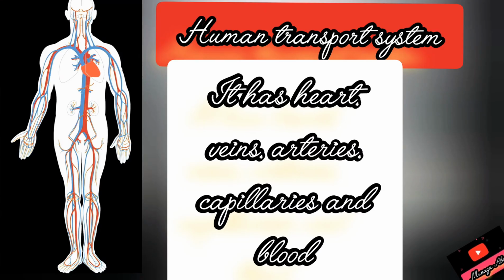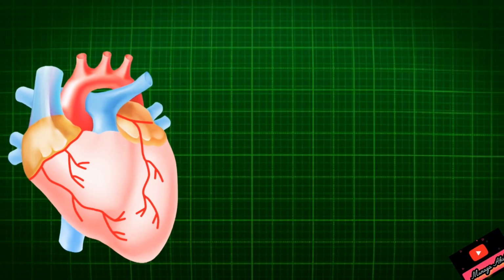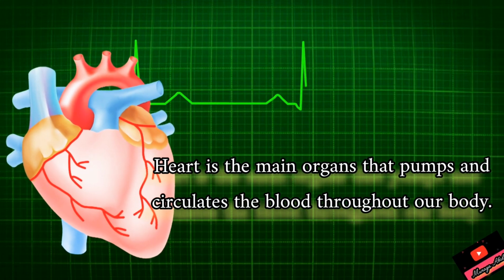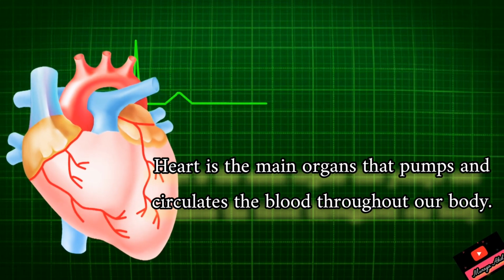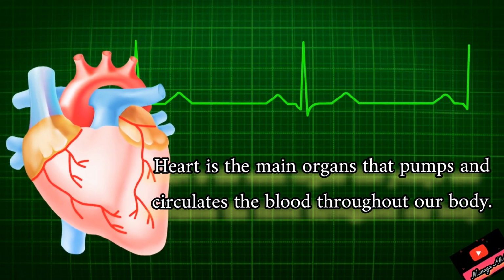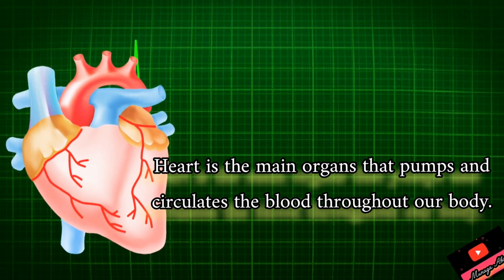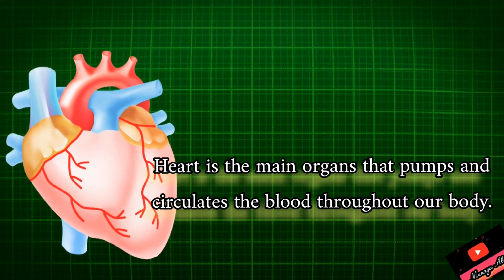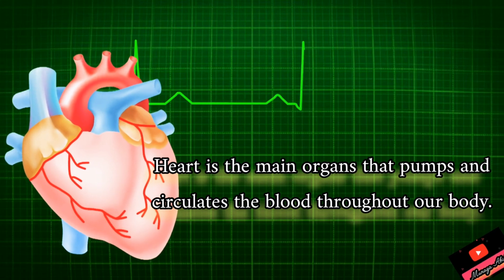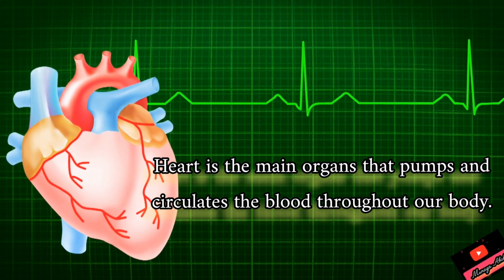Our body is made of cells. Our heart is the main organ that is supplying every cell the main things which are required to make every cell alive. What are those things which are required? These are food, oxygen, water, heat and other nutrients, hormones.